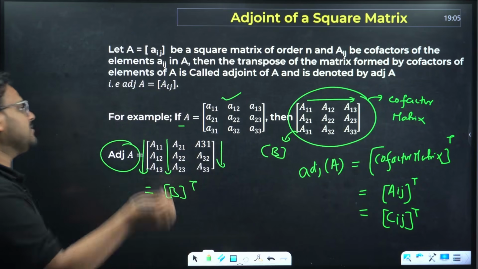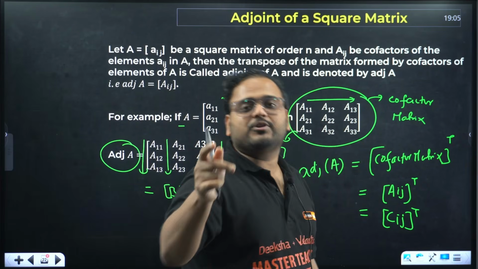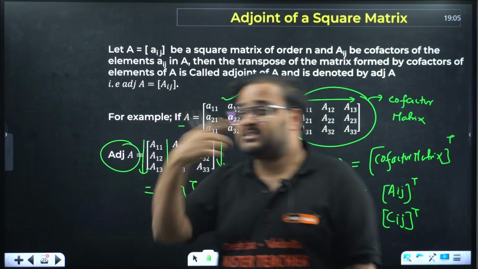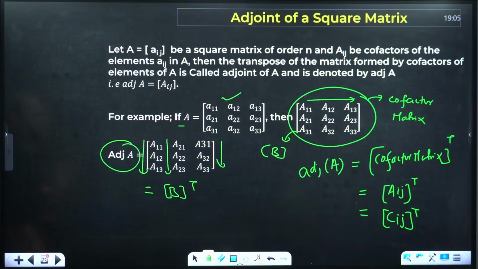How to find cofactors? We have learned that. Find the minors. For even position, the sign remains the same. For odd position, the sign will change, just opposite of the minor sign. Makes sense. Moving on.